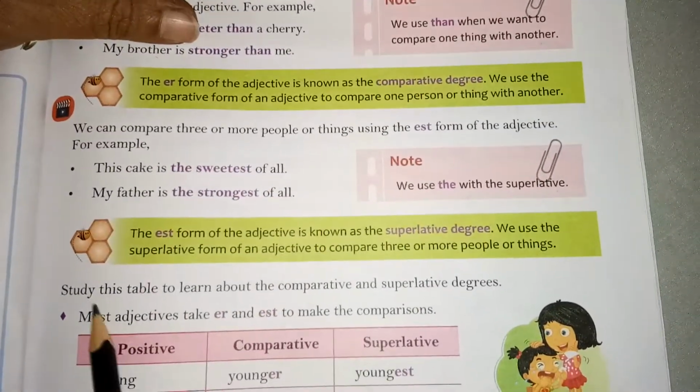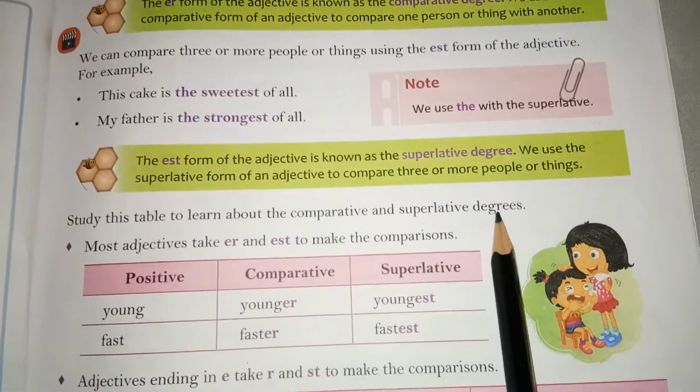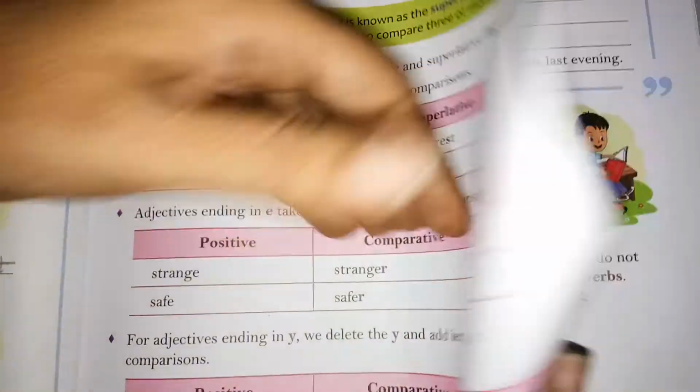Children, study this table to learn about the comparative and superlative degrees. You read these adjectives and learn them.